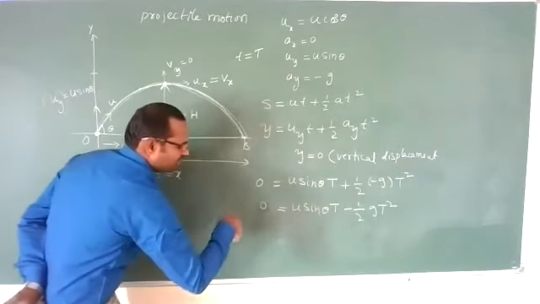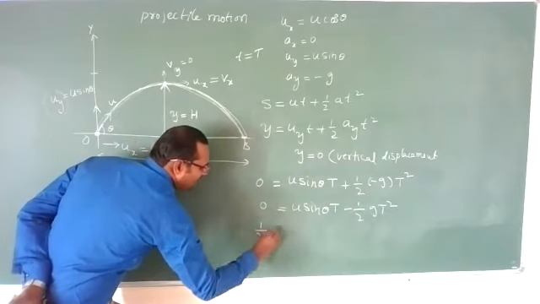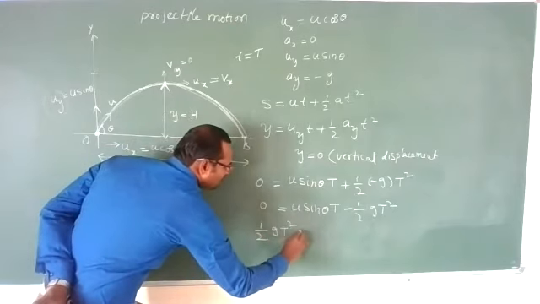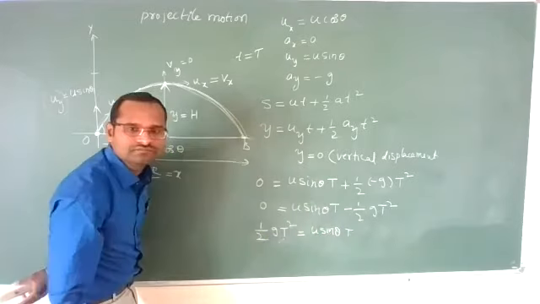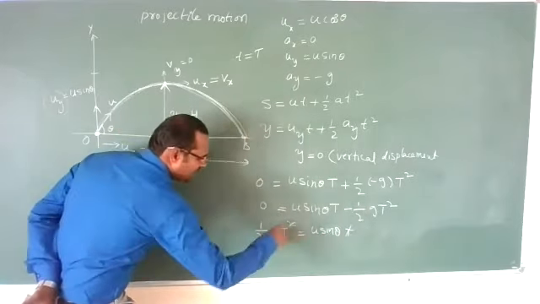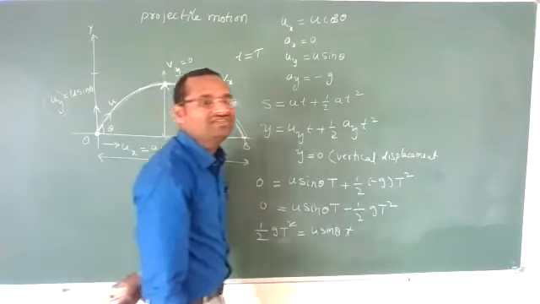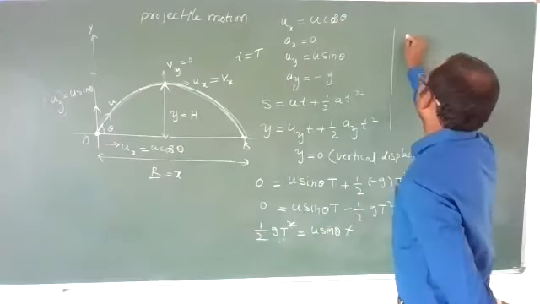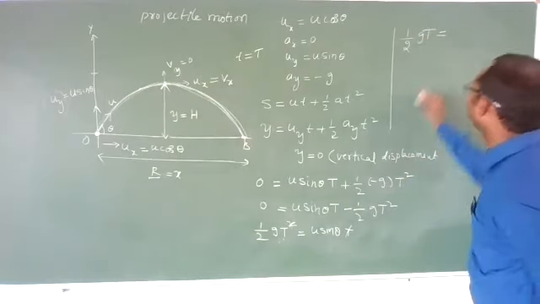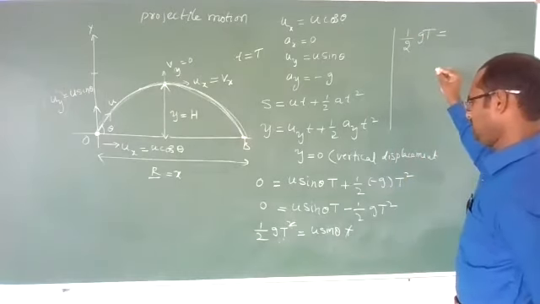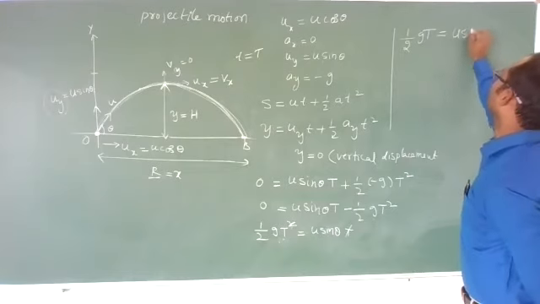Minus half g T square, bring this side, it becomes plus half g T square is equal to u sin theta into T. One T cancels. You have half g into T is equal to u sin theta.